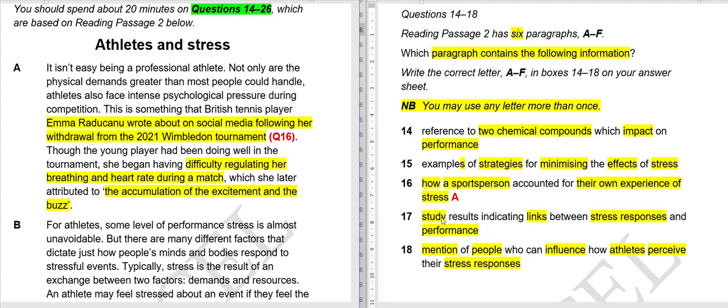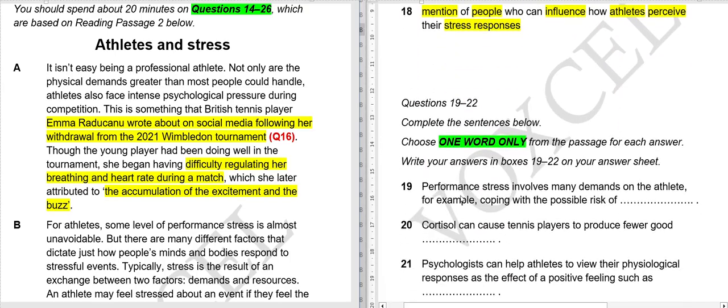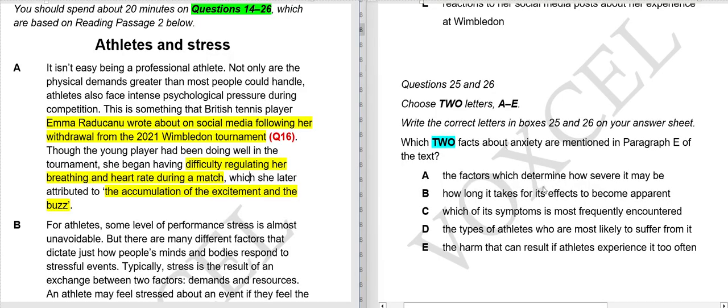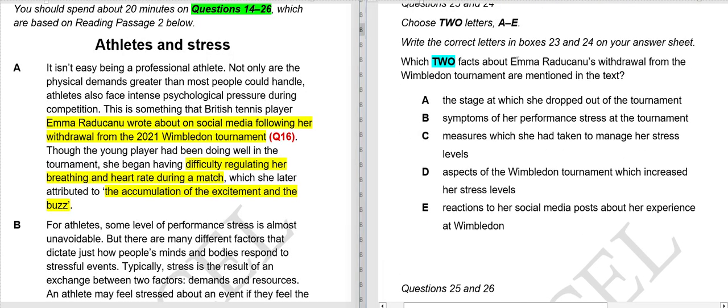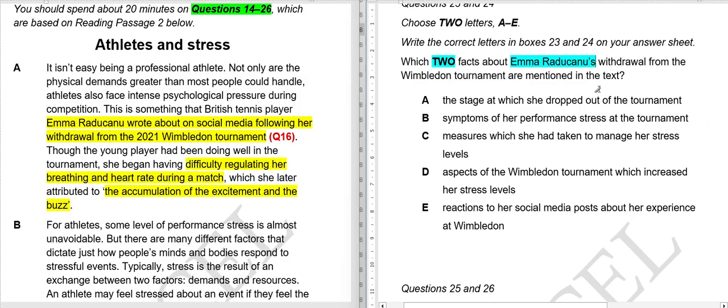So after that, study results indicating link between, there is no mention of study or results. So there is no mention of how athletes should see stress responses. So again, what we can do is read the first question of this particular set, and this particular set, and this particular set. It will be beneficial. For example, let's just say here there is the name Emma written. Okay, so we know here is the name of Emma, but right now we will not do this. But if you want to do this, you can pause the video and mark the two options, but we will come to this later. Okay, you can pause this video now.